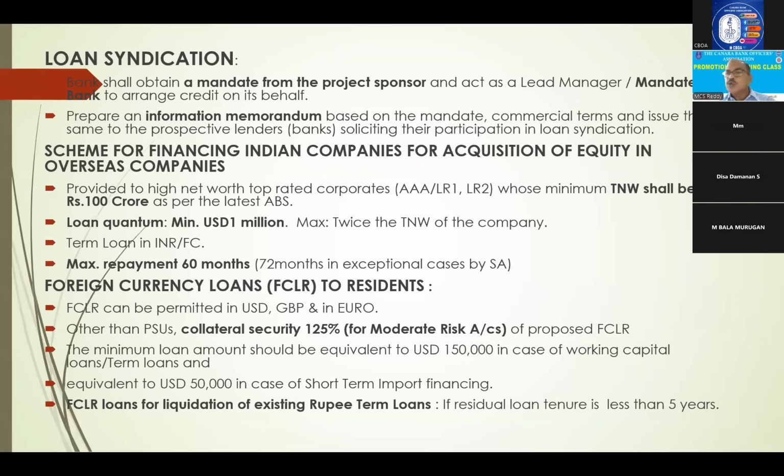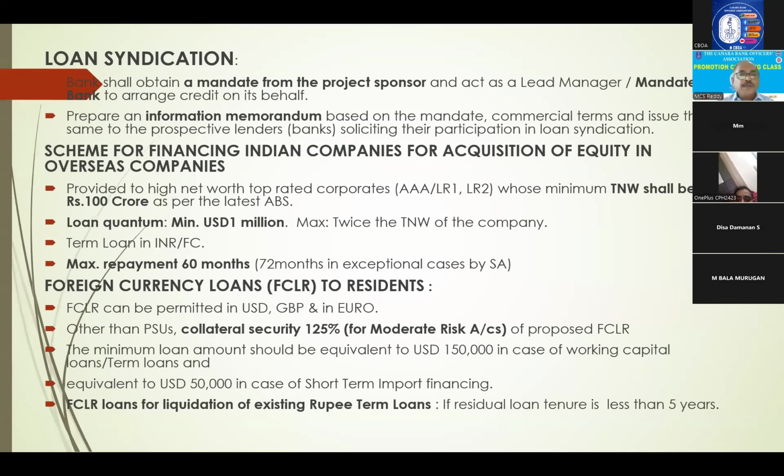So whoever is ready to finance, this Canara Bank or lead bank, whichever the customer first approached, this bank will negotiate and arrange finance to the party. So he is first coming and approaching the bank, that is called the mandated bank. This mandated bank is arranging finance from other banks also. For that they take charges. In our head office there is a separate wing for syndication. This is loan syndication, right?